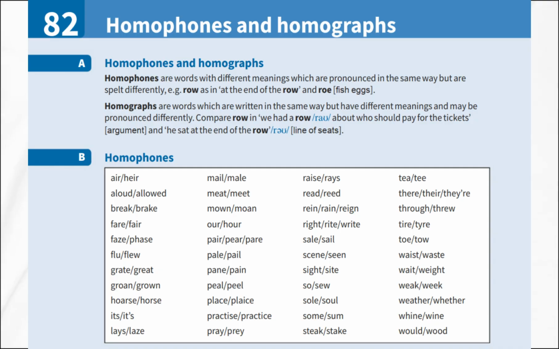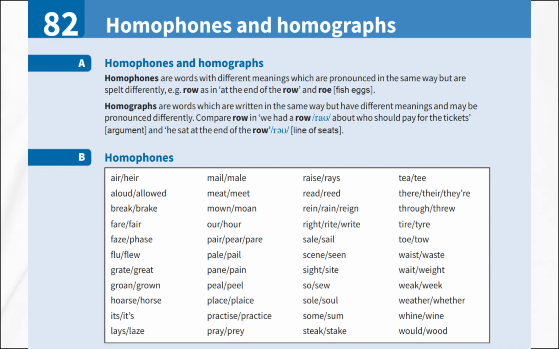Fare is the cost of travel, and fair means just or a type of event. Faze means to disturb, and phase is a stage. Flu is an illness, and flew is past tense of fly. Grate is a metal frame, and great means excellent. Groan is a sound of pain, and grown means fully developed. Hoarse means a rough voice, and horse is an animal.